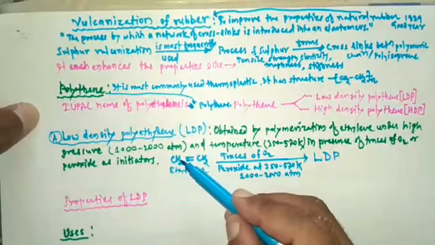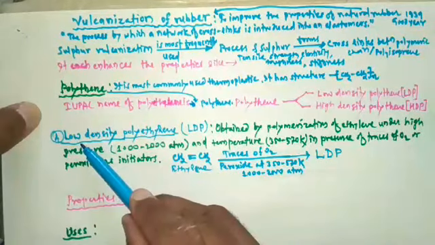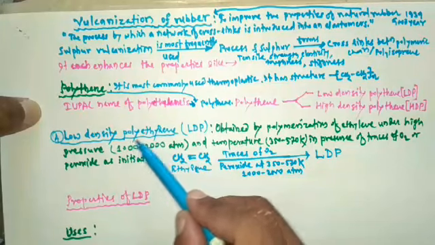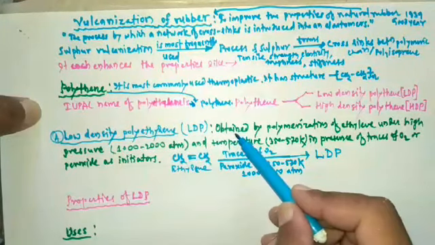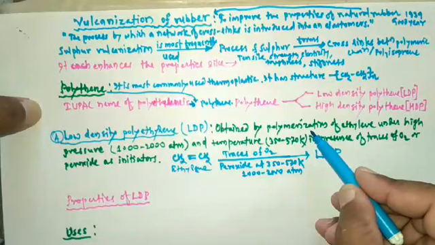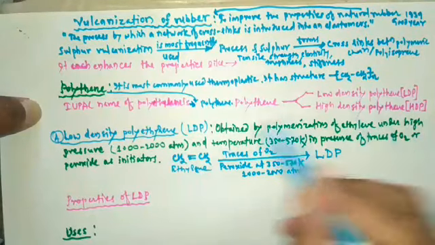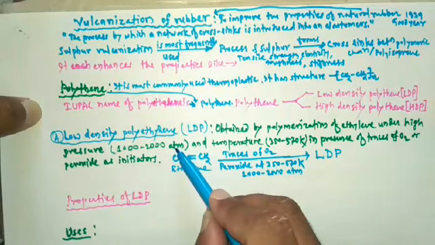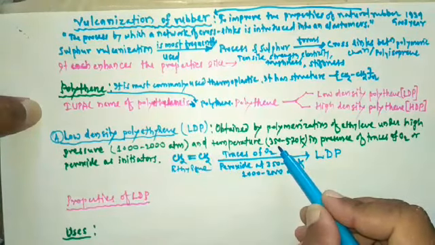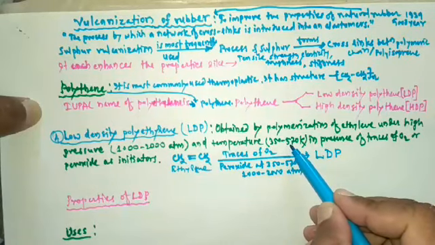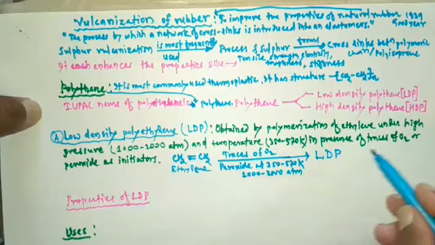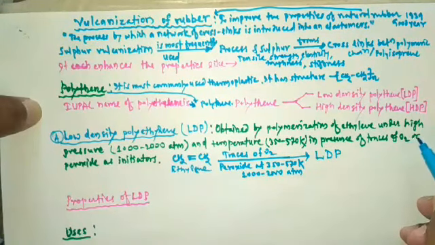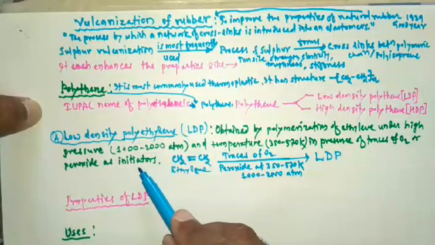Let's study the preparation method of low density polyethylene. It is obtained by polymerization of ethylene under high pressure, that is 1000 to 2000 atmospheric pressure, and high temperature, that is 350 to 570 Kelvin, in presence of traces of oxygen or peroxide as an initiator.